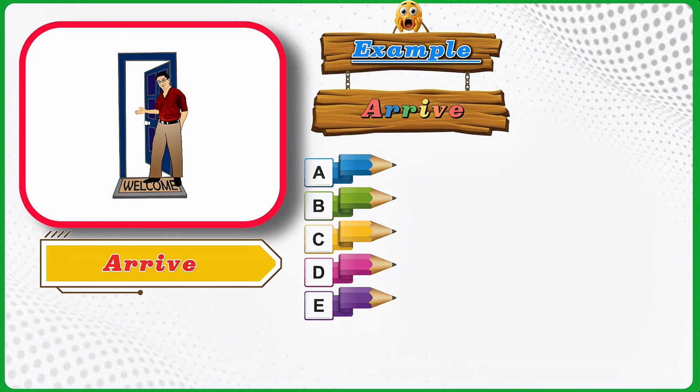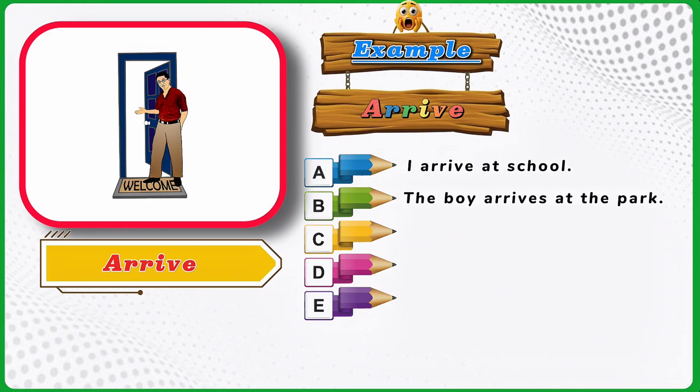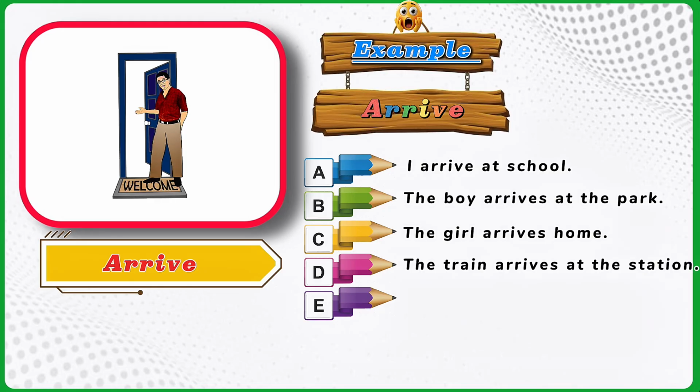Example. Arrive. I arrive at school. The boy arrives at the park. The girl arrives home. The train arrives at the station. We arrive at the airport.